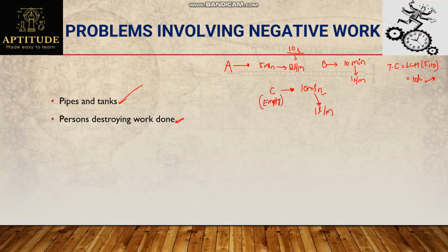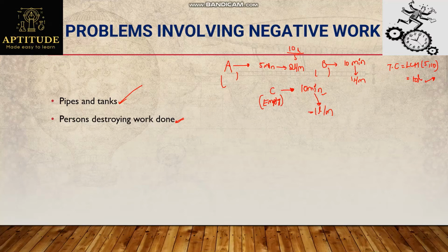Obviously it is doing negative work, right? These are filling the tank, which is positive work, and these are emptying, which is negative work. For this negative work, we will assume their efficiencies as negative. That's the only case that will be clear here whenever we are solving problems.